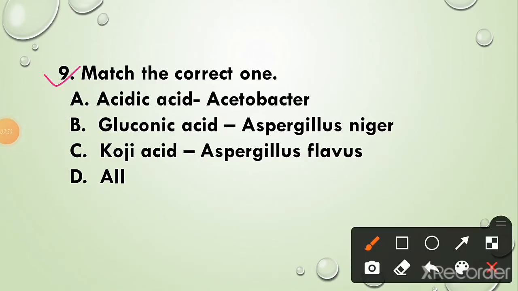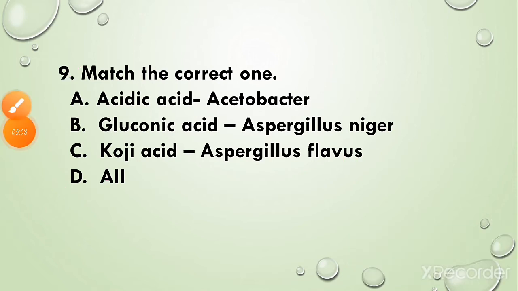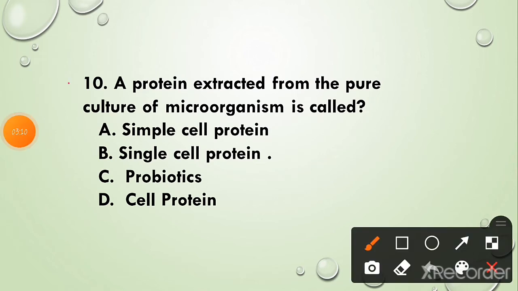Question 9. Match the correct one. The correct answer is option D, all. Acetic acid produced by Acetobacter, gluconic acid produced by Aspergillus niger and kojic acid produced by Aspergillus flavus. Question 10. A protein extracted from pure culture of microorganism is called? The correct answer is option B, single cell protein.